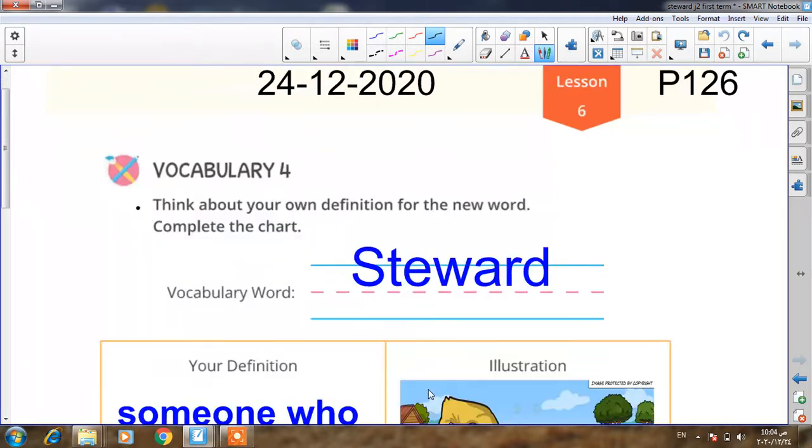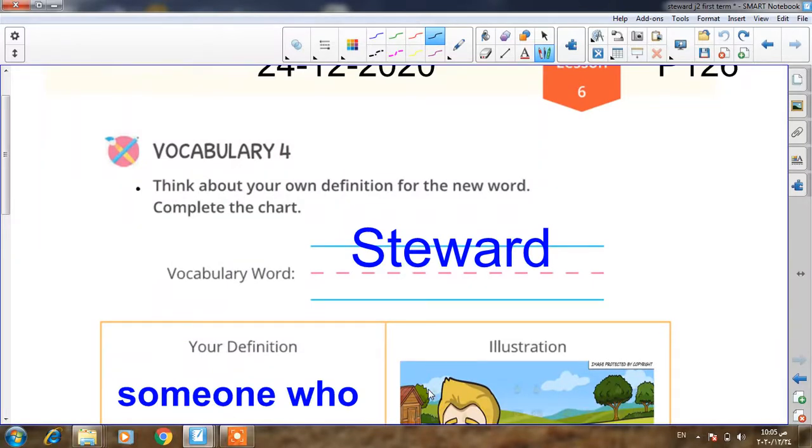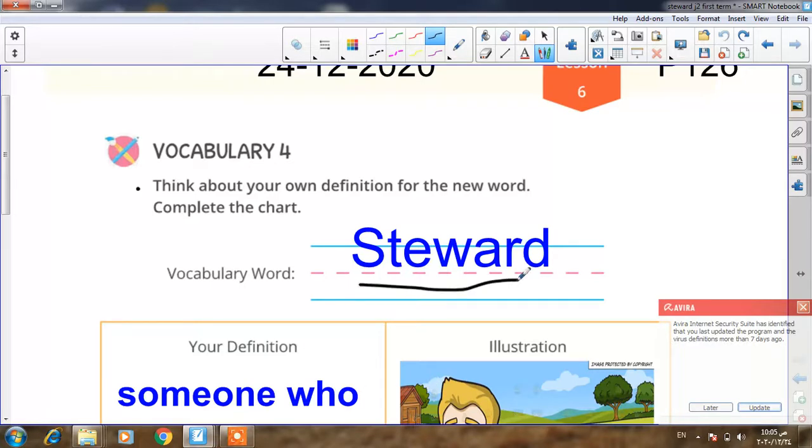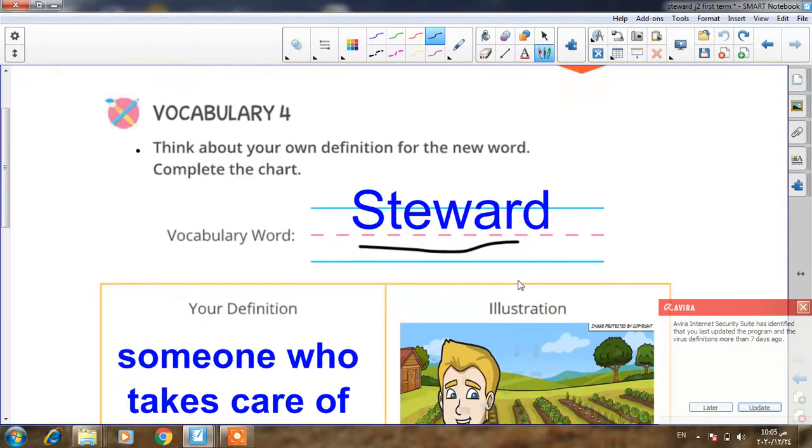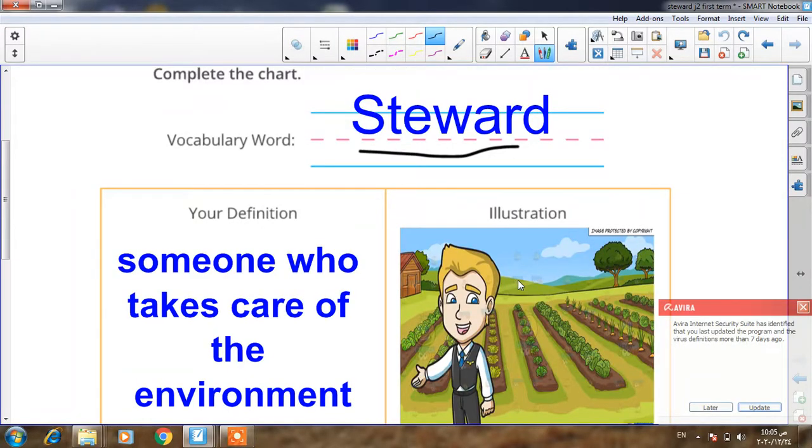You remember when we talked before about infer, the new words in this chapter? Yes, infer and habitat. You remember? Today we will talk about a new word which is steward. The new word is what? Steward. What is the meaning of steward here? Steward is a person or someone.